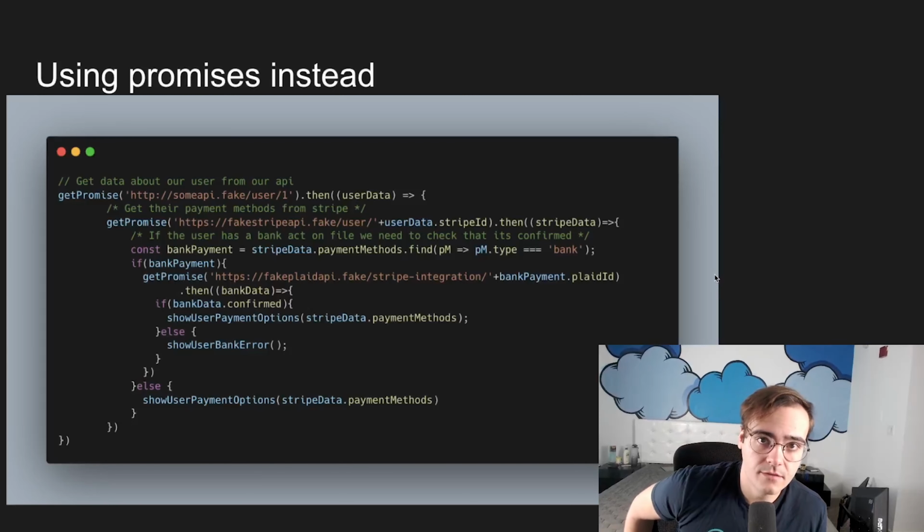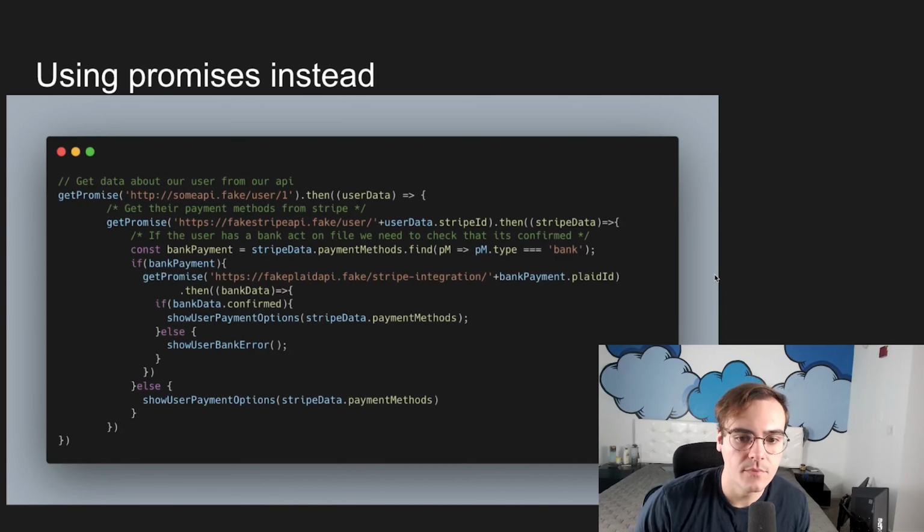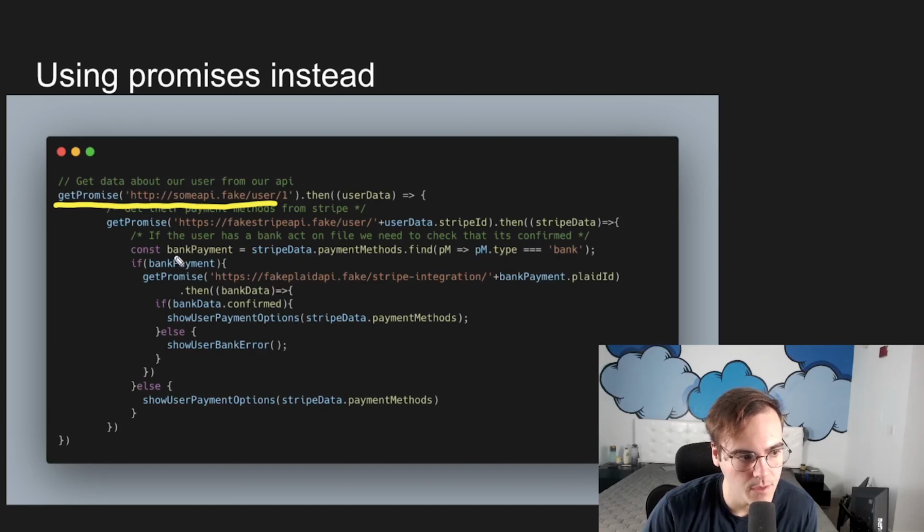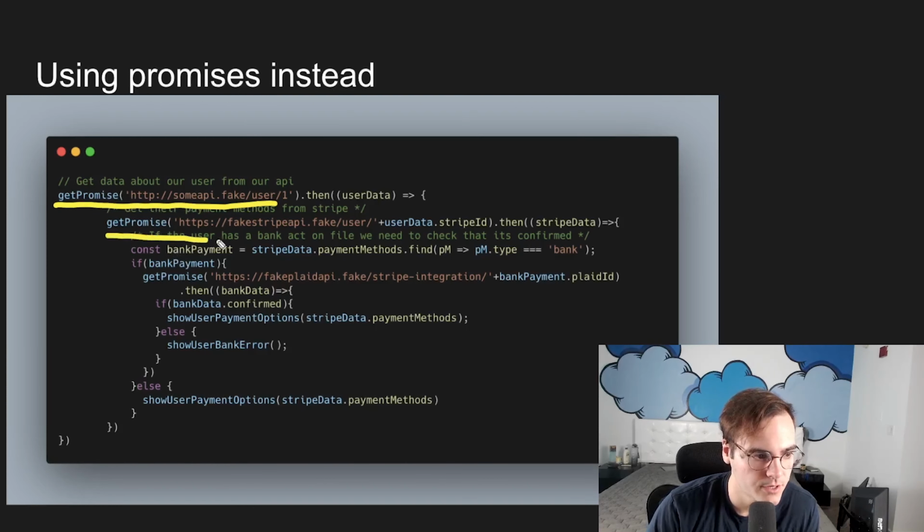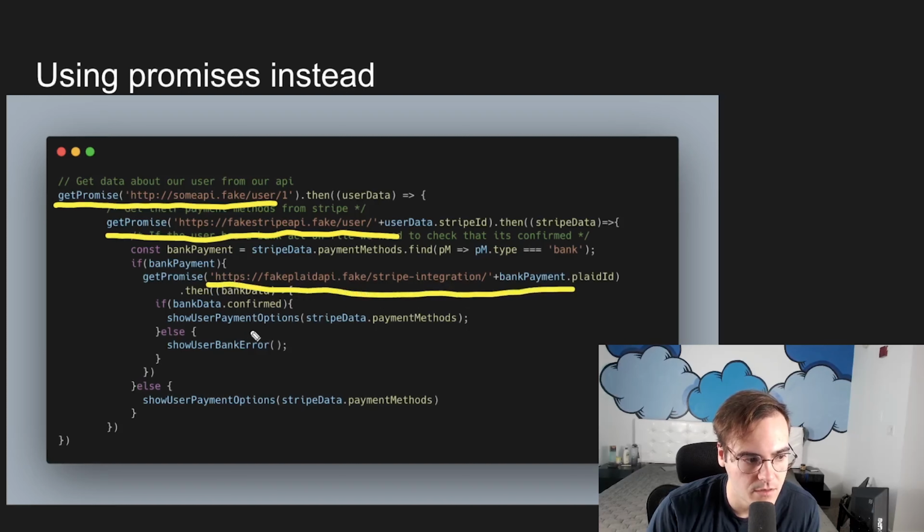So let's dive into an example, and it's the same one, but this time we're using promises. So if you can see here, we're doing the same kind of thing. We're getting the information from our fake API about our user. Then we're going and getting information from Stripe. Then we look at the payment methods, and if there's a bank, we go and we get the bank information from Plaid. And then finally, we show the payment options if the bank was valid. Otherwise, we show some bank error. And if they don't have a bank on file, we just show them the cards from Stripe.